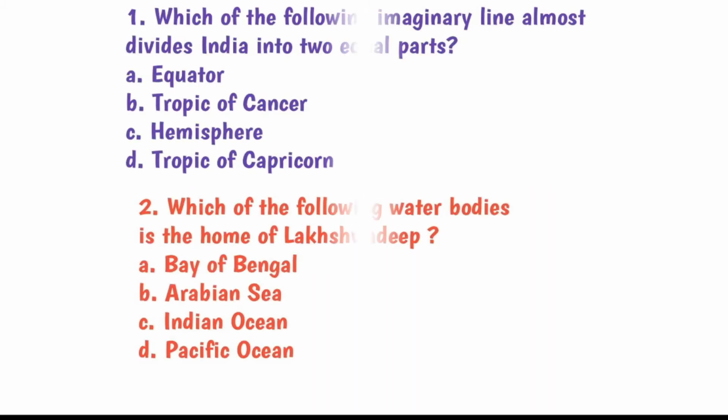The first question is: which of the following imaginary lines almost divides India into two equal parts? First option Equator, second Tropic of Cancer, third Hemisphere, or Tropic of Capricorn. So here the answer is Tropic of Cancer. It touches 7 states of India and divides India into two almost equal parts.